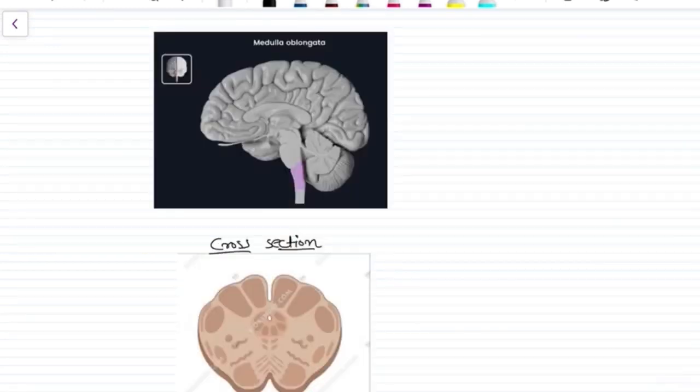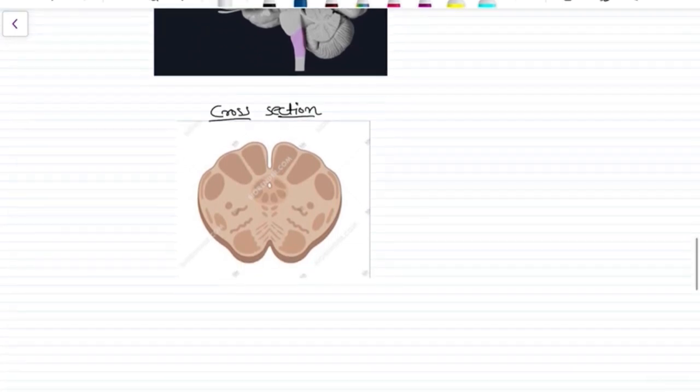Okay, let's talk about medulla oblongata. Medulla oblongata is situated between the pons and the spinal cord. From the medulla oblongata, a lot of structures pass above and down. Like from the spinal cord, a tract called the dorsal column medial lemniscus. It is the DCML tract, right? I will discuss it in detail in the next few videos, but this is the structure of